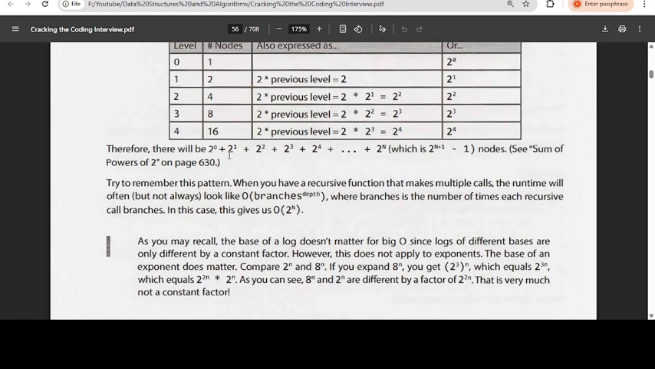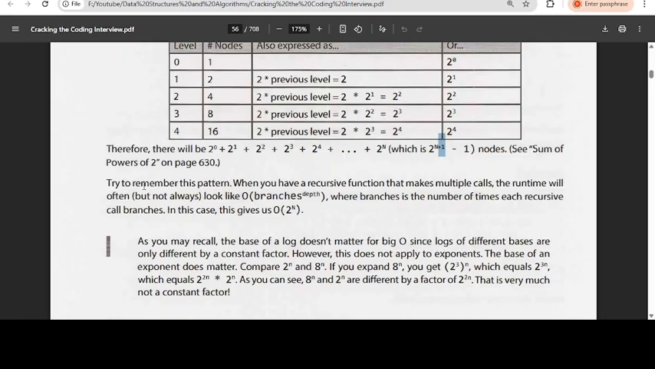When you sum this entire thing, this is a geometric progression. The sum of the series is 2 power n plus 1 minus 1. When you generalize, we remove the constant terms, the plus 1 and the minus 1. Finally, what is the answer? It is big O of 2 power n.